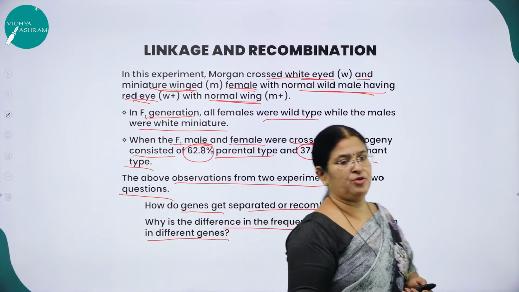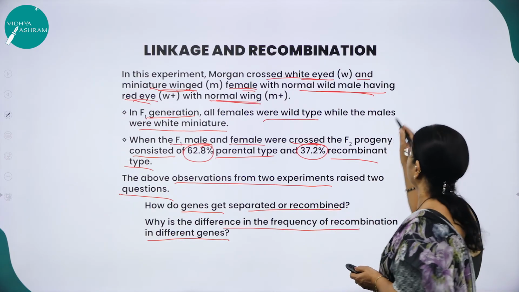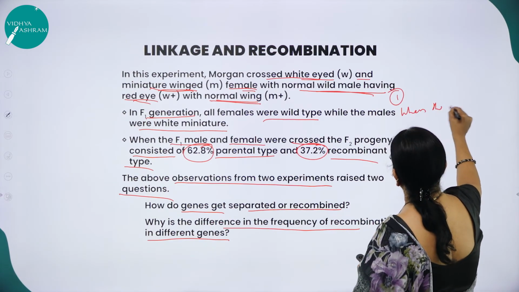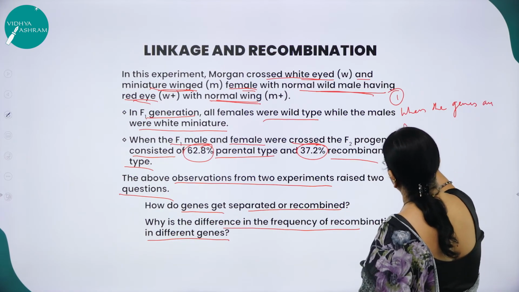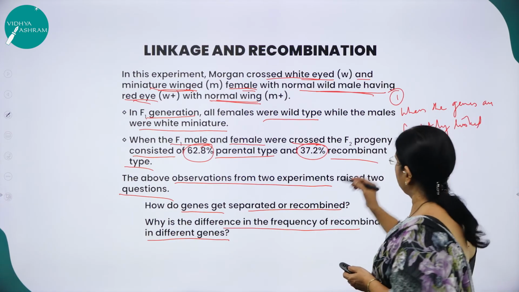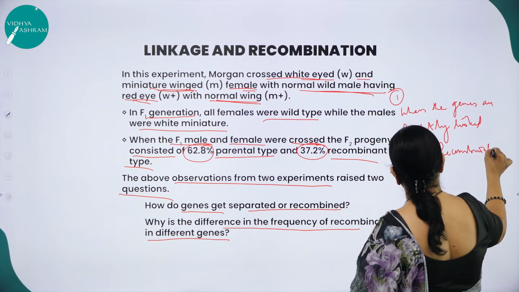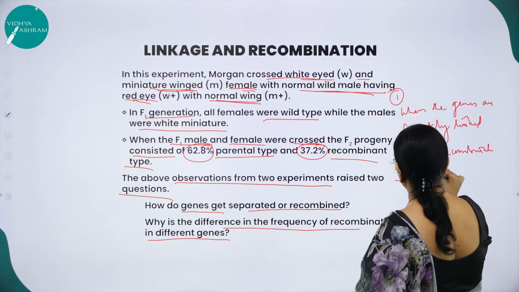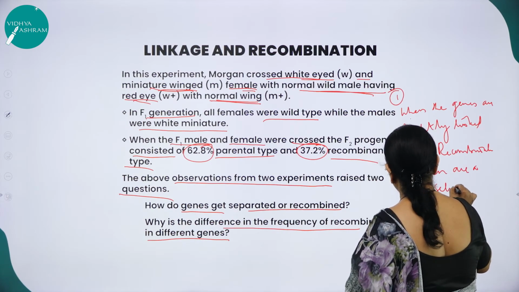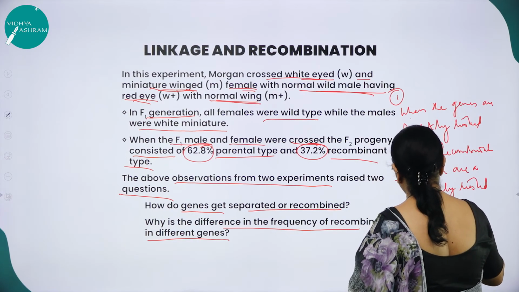He was of the opinion that when the genes are tightly linked, then the recombination is less. So what was one opinion of T.H. Morgan? When the genes are tightly linked, less recombination. And when the genes are loosely linked, then more recombination.